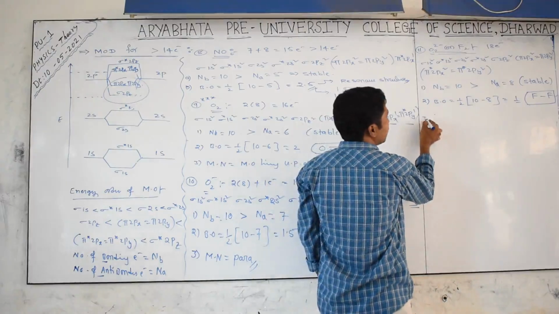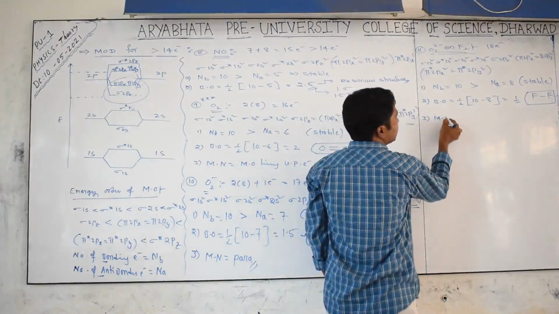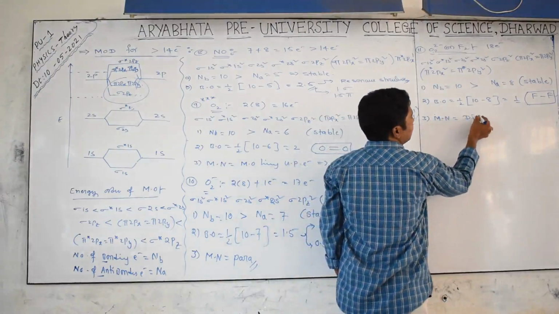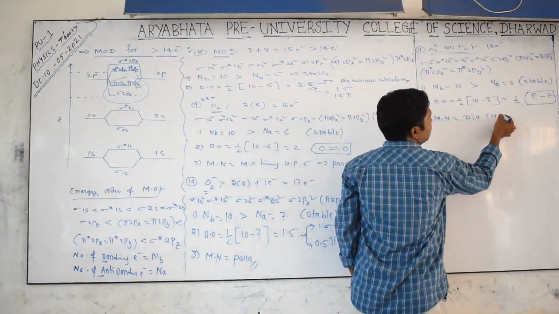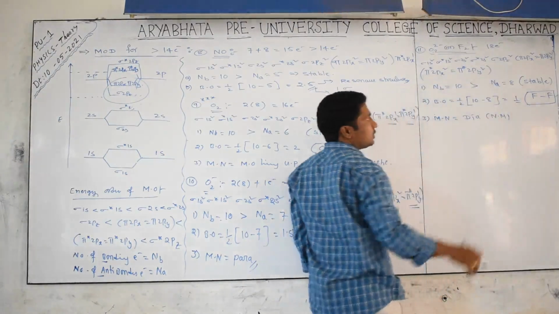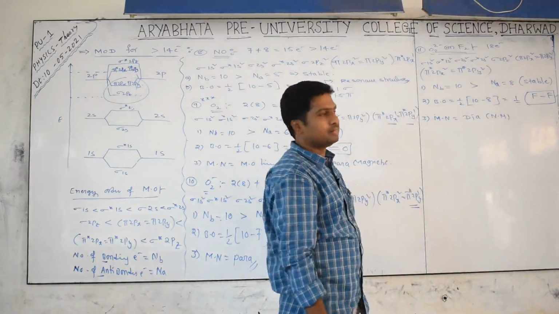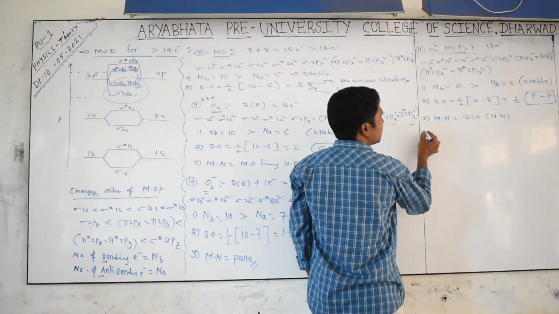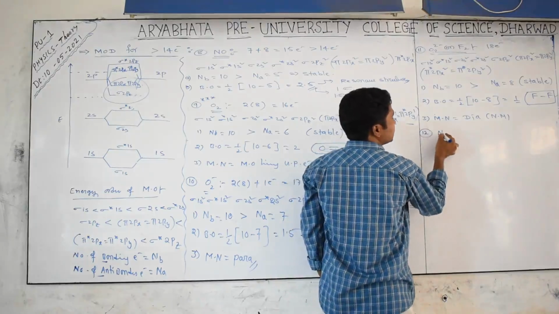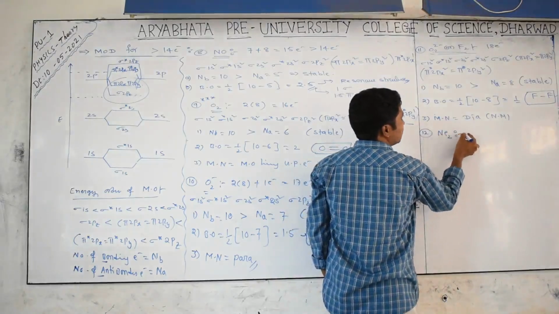Yes, next, magnetic character: it is a diamagnetic substance. Are you agreeing or not? Or a non-magnetic substance. Why? Because all molecular orbitals have paired electrons in them. Okay, the last species I will explain to you, see carefully, is nothing but the Ne2 molecule.